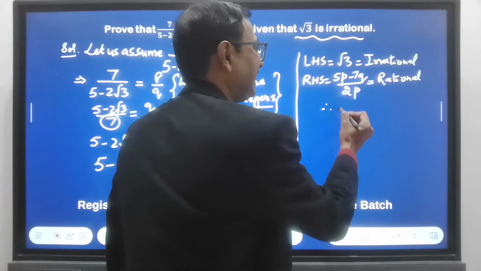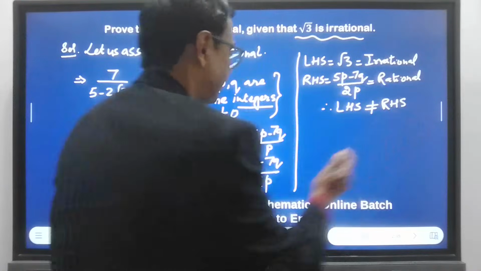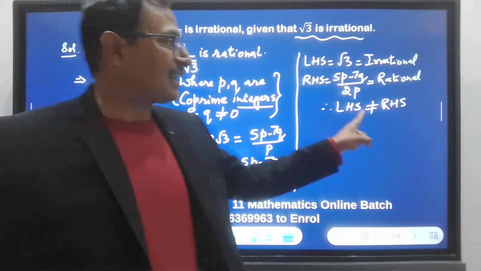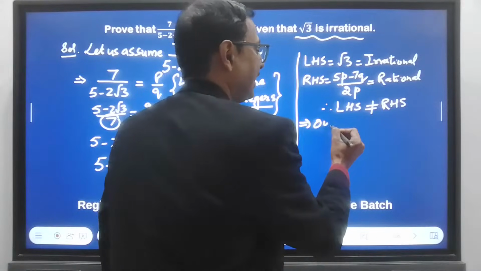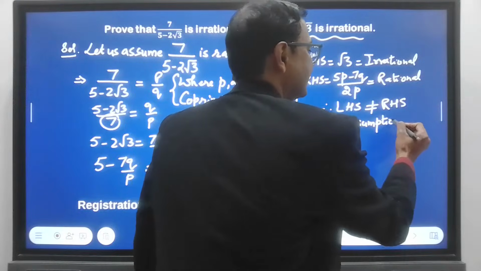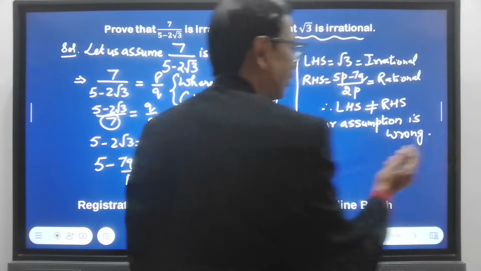And therefore LHS and RHS can never be equal. Therefore, an irrational and a rational can never be equal. So this equation is not possible. So the left hand side and the right hand side cannot be equal, and that means our assumption, whatever we assumed, is wrong. That is why we got something which is wrong.